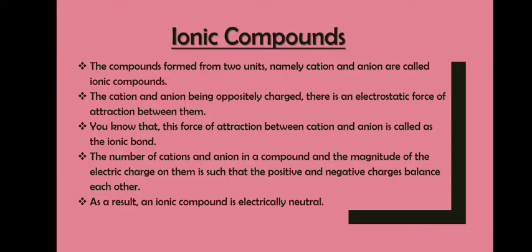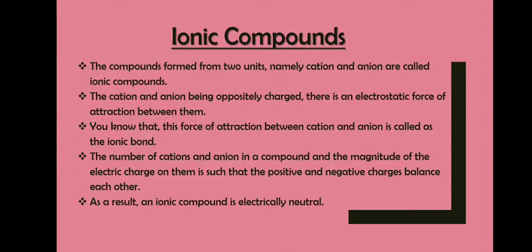So the compounds which are formed from two units, namely cation and anion, that is positively charged and negatively charged ions, are called ionic compounds. The cation and anion being oppositely charged, there is an electrostatic force of attraction between them, and this force leads to the formation of an ionic bond.